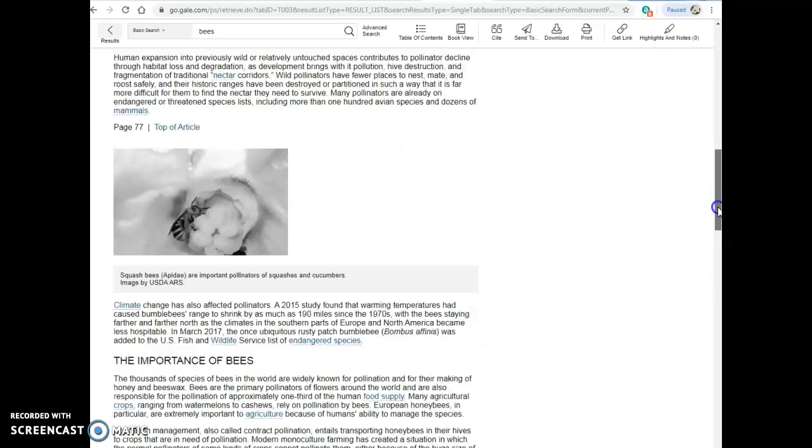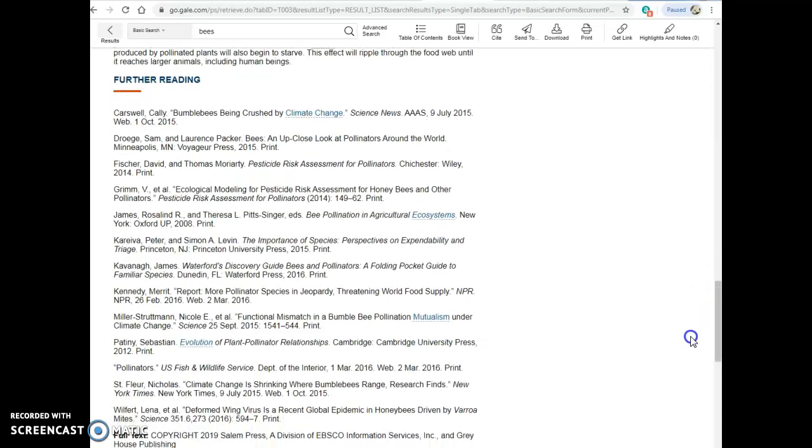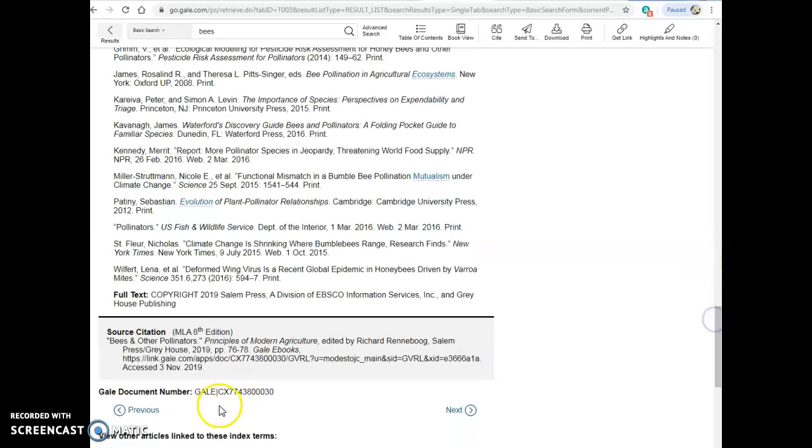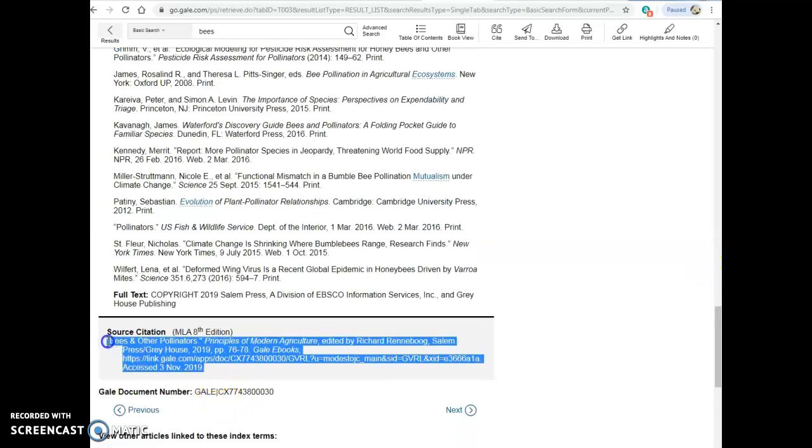And it's a pretty short article, but I think it's going to be useful. And it's got further reading, which could be useful. I might just take this right over to my notes, this citation here, and look for it later because that looks perfect. And notice, you're going to love this. Your citation is right here, created already for you. And that's your homework for the week, is to post 4 citations.